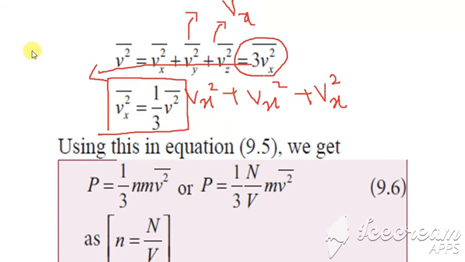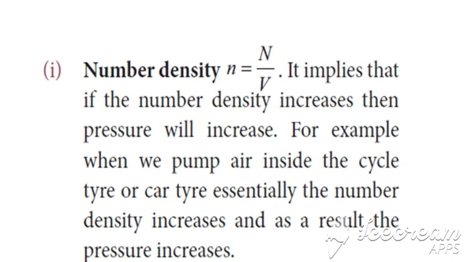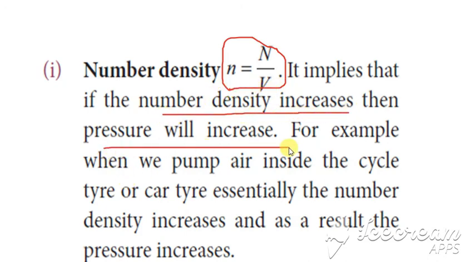Now we already know the formula for P. P is equal to n m into Vx square, is it not? Instead of Vx square, substitute this value here, and we get 1 by 3 n m into V square. Now this n can be written as capital N divided by V, so capital N divided by V, m into V square. This gives the pressure exerted by the gas. The number density n is given by N divided by V. It implies that if the number density increases, then the pressure will increase.